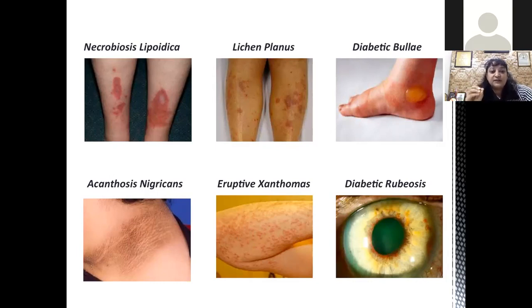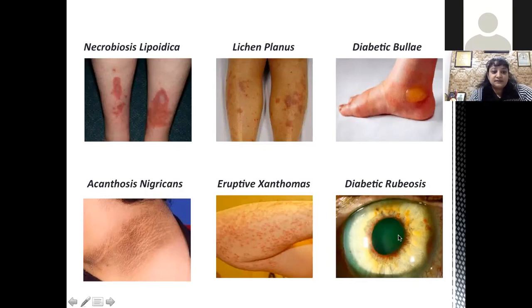They are most commonly present on the extensor surfaces of our extremities. They may be present on the buttocks also. They are generally asymptomatic. Some patients may have pruritus or pain also. And for treatment, generally the treatment is improved glycemic control. The patient may require insulin for glycemic control and treatment for hypertriglyceridemia.